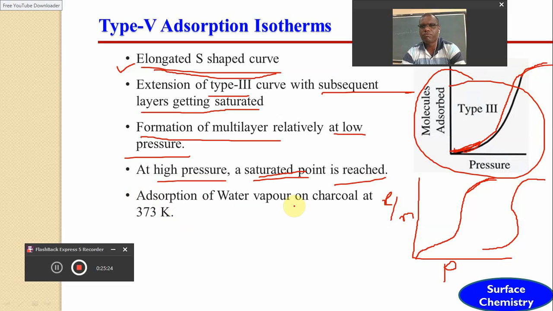So these are the 5 different types of adsorption isotherm, which can be distinguished from one another with the help of the nature of the graph or plot, which we call the adsorption isotherm. Whenever it is plotted for the amount of gas or adsorbate adsorbed on the surface of the adsorbent at various pressures at constant temperature, it is possible to see the relationship between these.